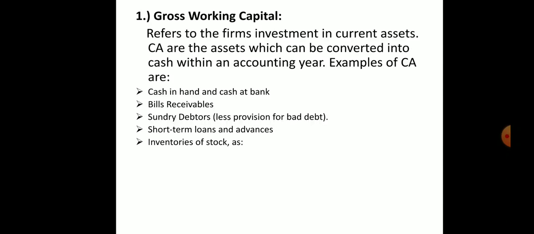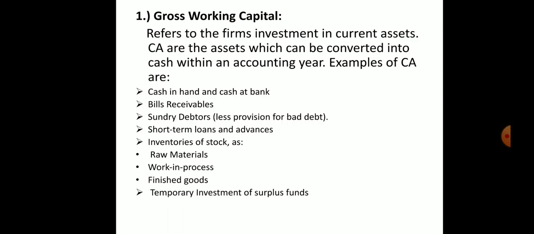So, inventories or stock. If you are producing, that is called inventory, meaning stock. In inventory we have raw material, work in progress and finished goods. So we have 3 types. Then, temporary investment of surplus funds. If they are given as current, we have to consider them as current assets.